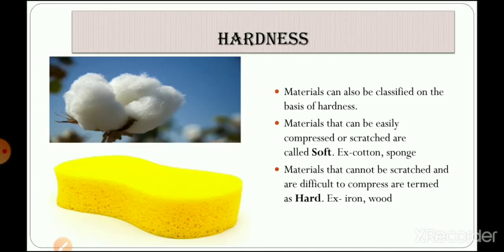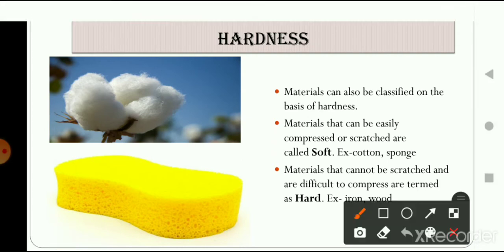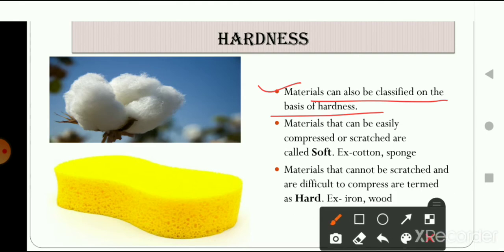So the next point of differentiation, or you can say grouping of materials or objects, is hardness. For hardness, how are you going to check the hardness of an object? You are going to touch the item. Yes, you are going to touch that particular item and you will feel the hardness or the softness. So materials can also be classified on the basis of hardness.